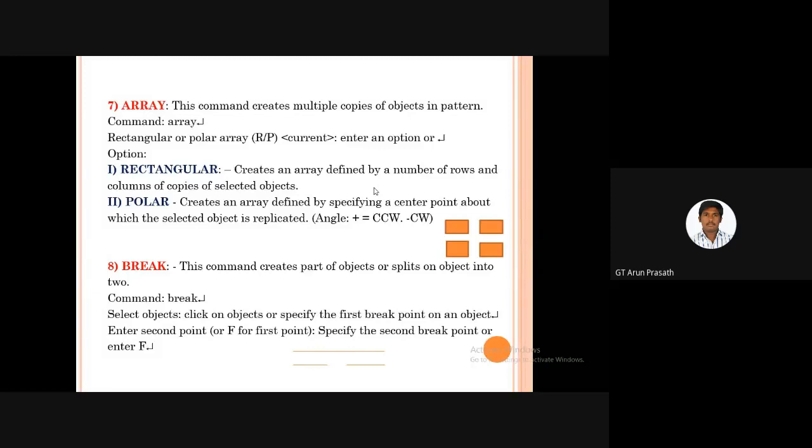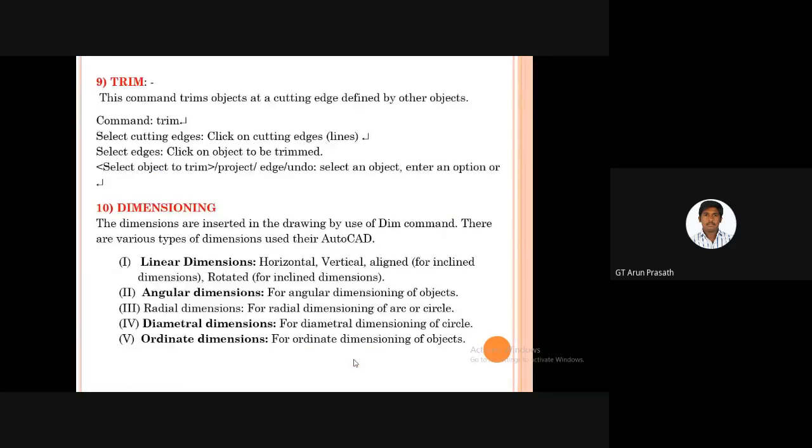And the breaking option, break. If I draw a connected line and I want a break there, I type the break command, press enter, and place the 2 points there, and automatically the line will break at the particular points. Okay. Trim option also, and dimensions.